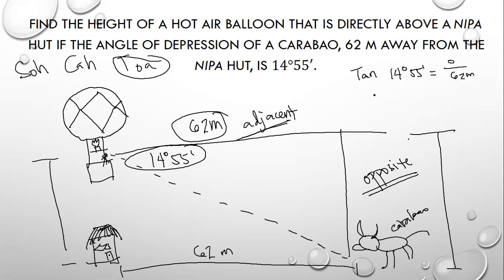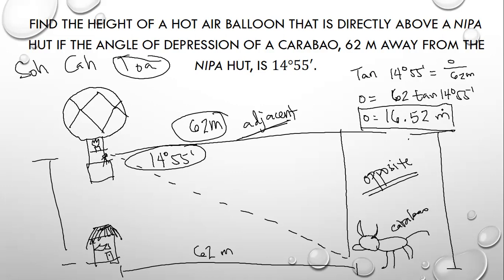So 62 meters multiplied by tangent 14 degrees 55 minutes, so we have O is equal to 62 tangent 14 degrees 55 minutes. Directly to the calculator, that is equal to 16.52 meters.